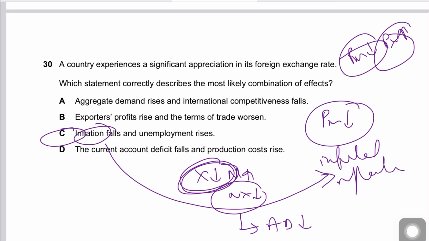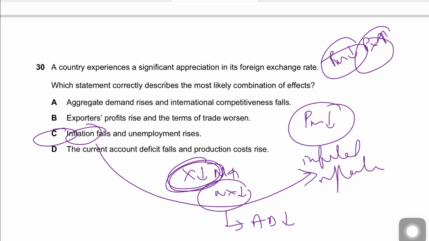And this is more of a macro question. This is a macro question, but you need to be very clear on the macroeconomic impacts of appreciation and depreciation. These usually come up. You should be very, very clear on this.